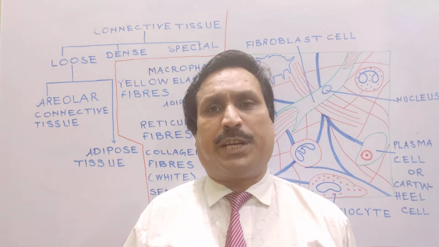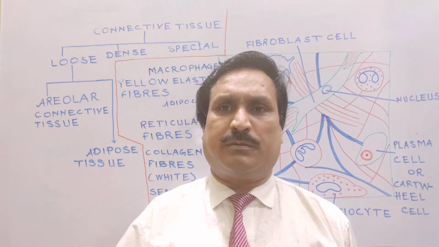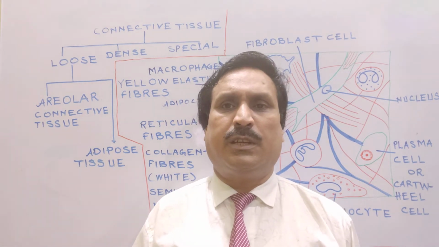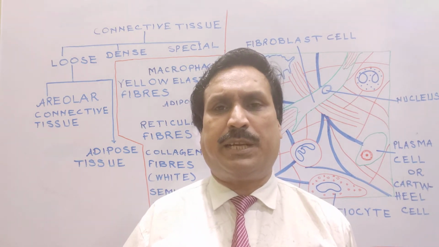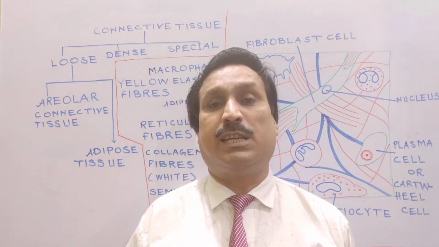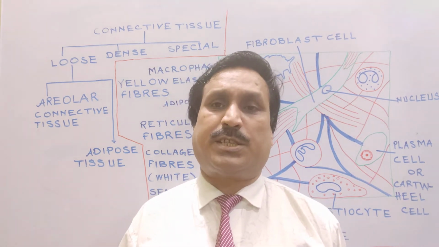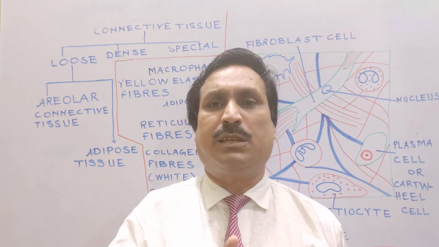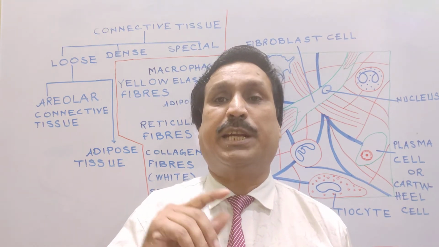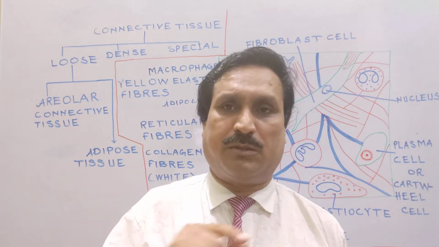The second most important component of connective tissue is the matrix. Matrix of all the connective tissue is secreted by its component cells, especially fibroblast cells, except blood. Matrix of blood is not secreted by its ingredient cells, and blood is also a type of connective tissue.